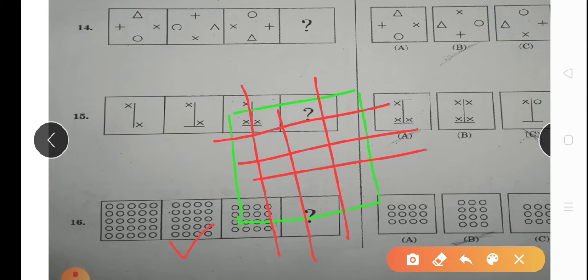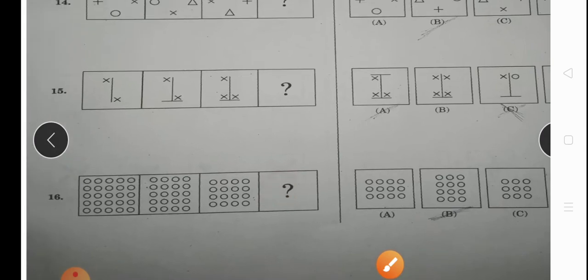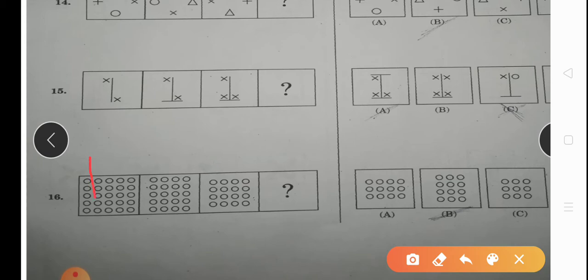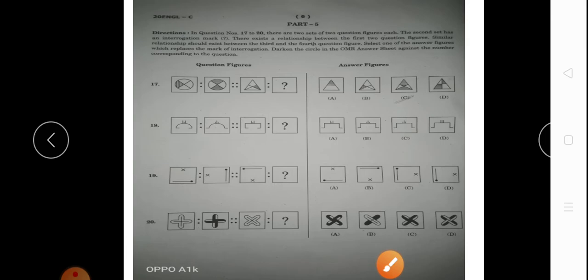Okay, then after, you can see here, I will tell you. For cutting they have done, they have cut this. Then they will cut this. Then our answer will be option number B. Let's move on to the next part, our part number 5.